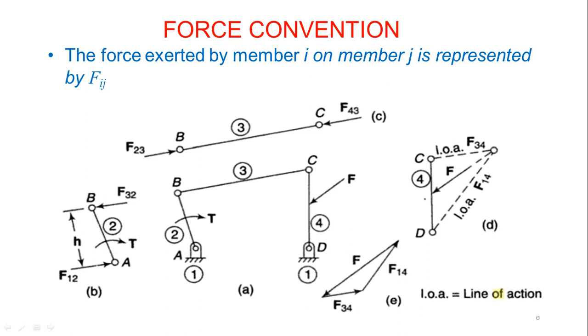Similarly, the last one, figure D, is link 4, that is CD. This is also drawn, and the force is applied over here. That force we are taking along a line of action, LOA, given by this. There we will get F34 and then F14. How to draw F14 and F34, we will see.